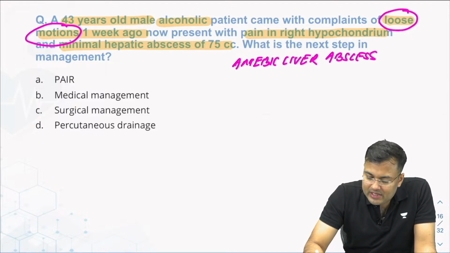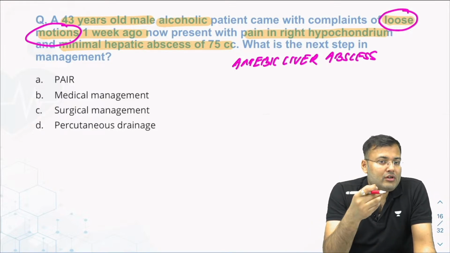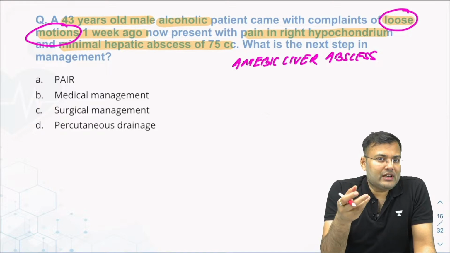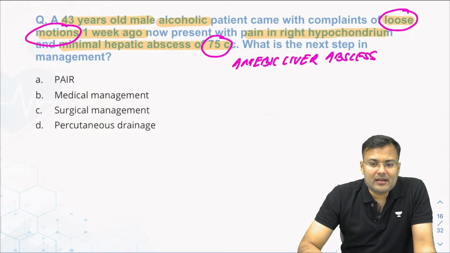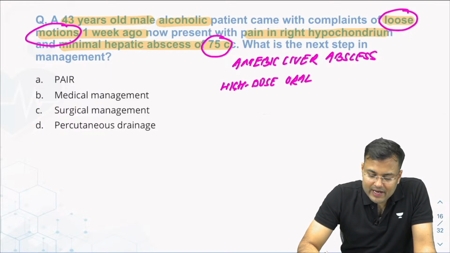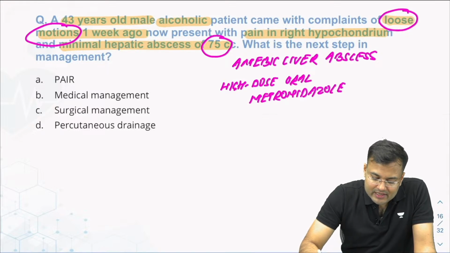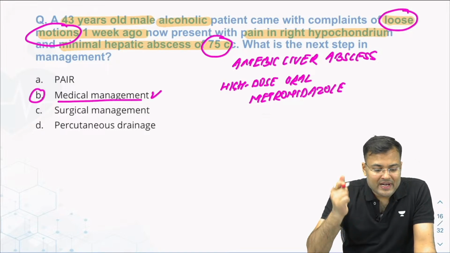Okay. Now, what is the treatment of amoebic liver abscess? Even you people, when you have diarrhea, what do you take? You take Ofloxacin or nidazole, you take metronidazole. So what is the treatment here? Minimal abscess, amoebic liver abscess. We only have to give high dose oral metronidazole. Clear, guys? So what is the correct answer? Medical management.